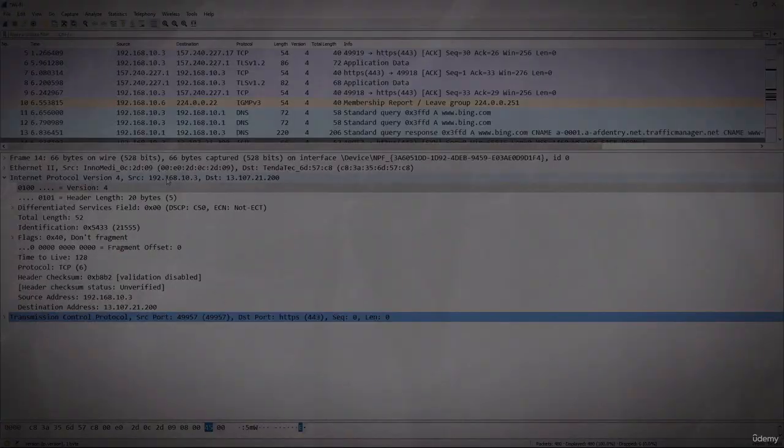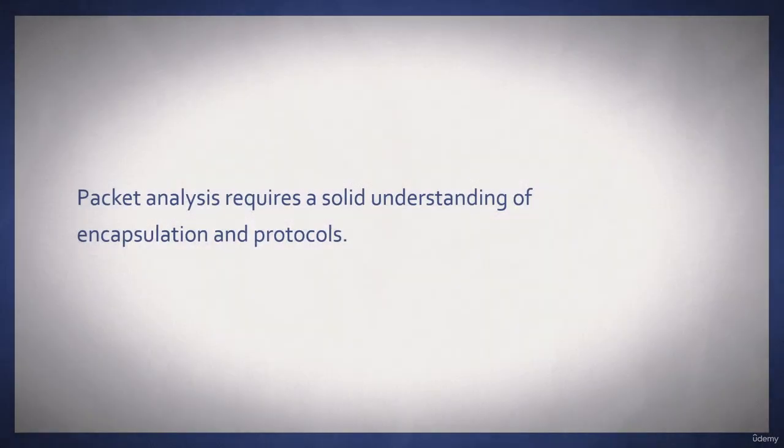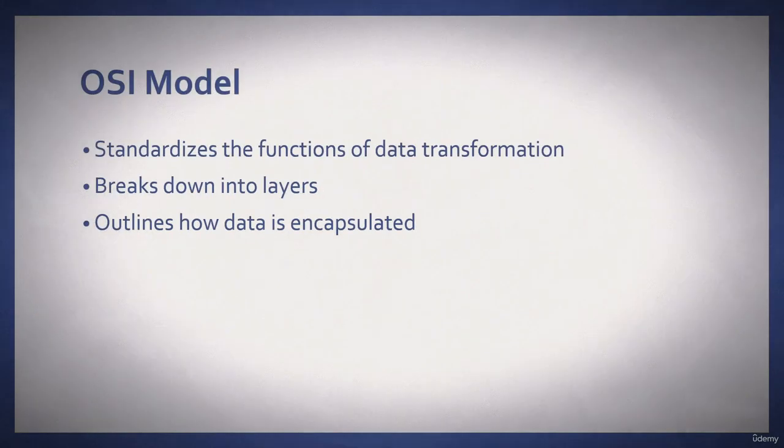In addition to understanding what the protocols do, a solid understanding of the OSI model and the encapsulation process is important to do effective packet analysis. The 7-layer OSI model standardizes the function of data transformation by breaking it down into layers, and it outlines how that network interface card encapsulates the data as it's prepared for transit on the network.